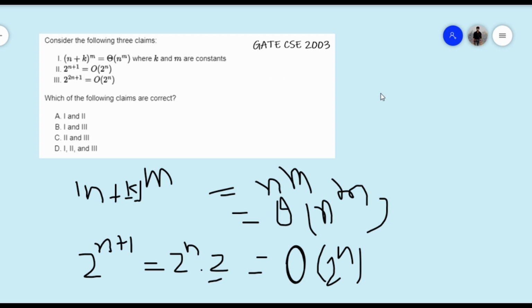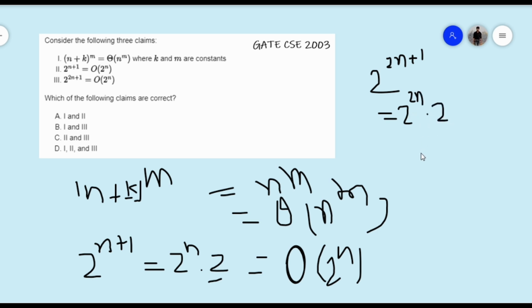What this third statement is saying: 2 to the power (2n plus 1). This can be written as 2 to the power 2n into 2.